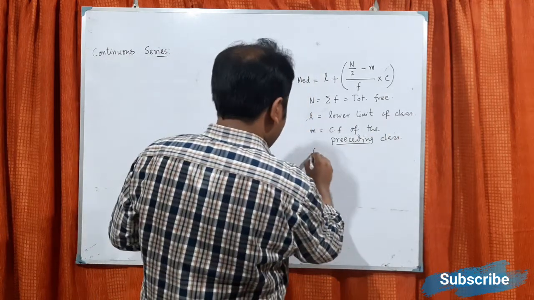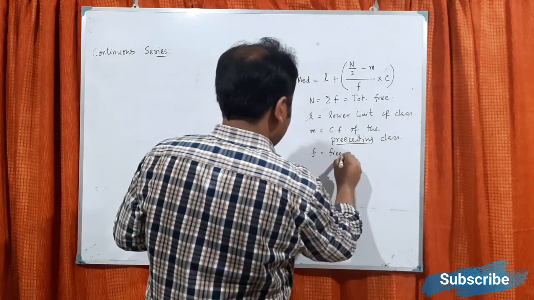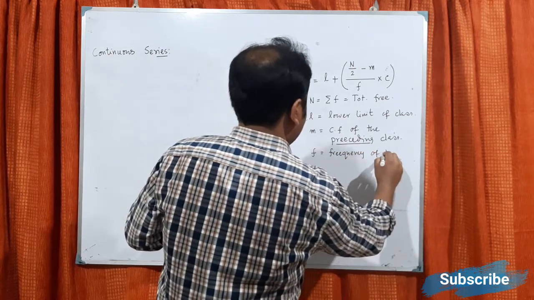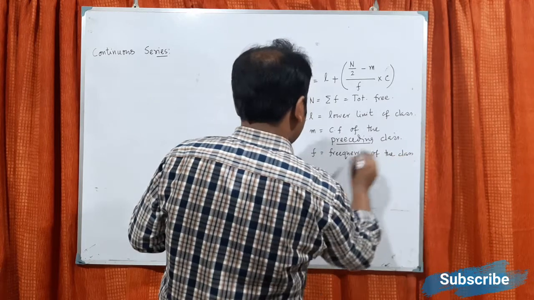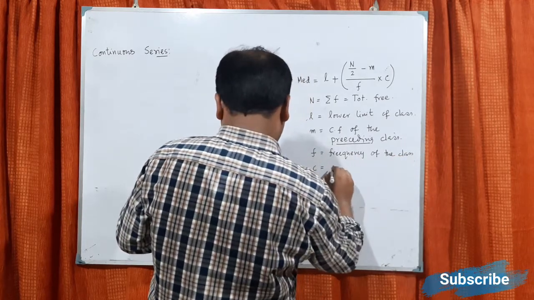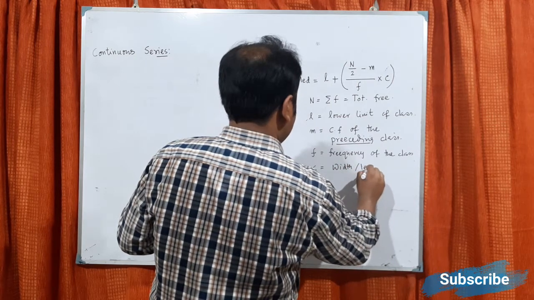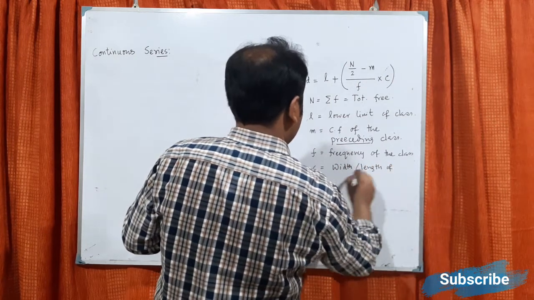And F is frequency of the class, C is the width or length of interval.